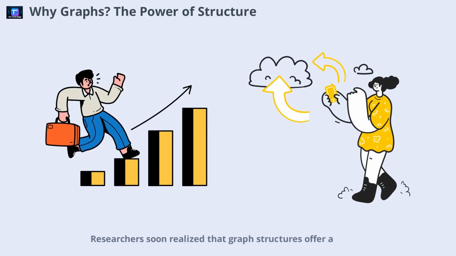Researchers soon realized that graph structures offer a more powerful way to represent and reason about knowledge. Unlike plain text, graphs can map out relationships and causal links between concepts, making it easier for AI to navigate complex information. From chain of knowledge to reasoning on graphs, these methods guide the model through structured paths, improving both understanding and output quality. However, traditional graph-based systems have their own limitations, often relying on static and complete databases.